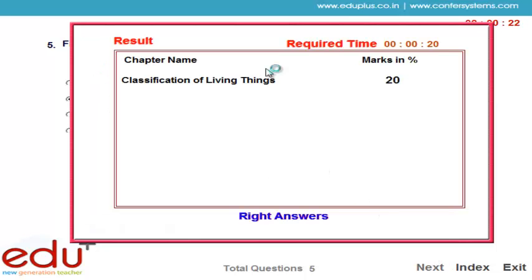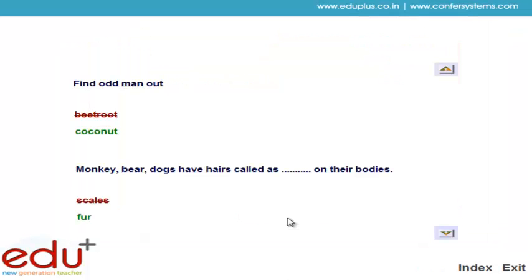Now friends, your exam is over and your result is displayed. The result sheet shows the required timing and the marks obtained. If you want to see your right answers, then click the right answer option, and after that the wrong answer is painted in maroon color and the right answer is painted in green color. You check your answers. After that, exit the question and answer chapter.